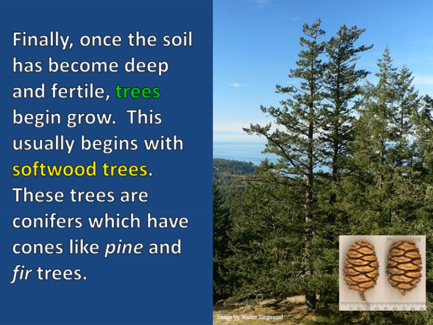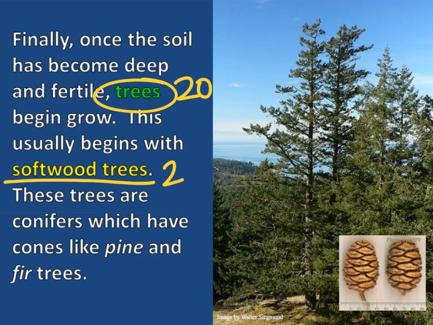Now, once those shrubs and bushes die, they add more nutrients into the soil. So finally, once the soil has become deep and fertile, trees begin to grow. This usually begins with softwood trees. Number 20, what replaces shrubs once soil becomes deep enough? Trees. Number 21, what type of tree usually grows first? And that is softwood trees. Number 21, softwood trees.